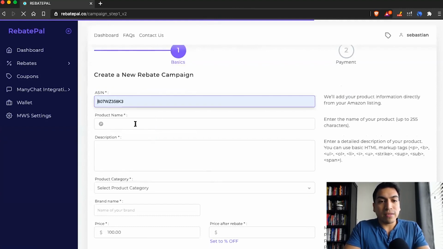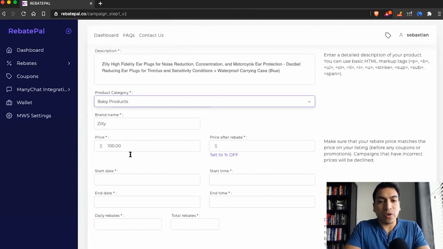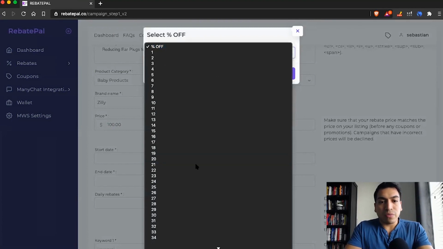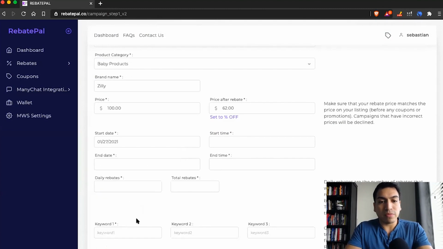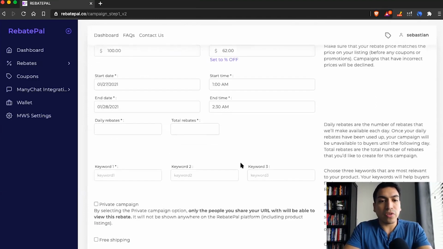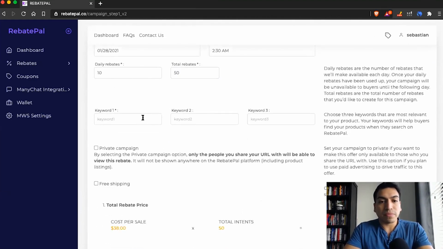You just go ahead and put an ASIN, product name. You can select the category. Let's just put this for an example. Let's set the discount to, let's do 38%, apply. You can put your start date. Let's just put this date, 1 a.m. We really wanted to offer flexibility to all Amazon sellers. And for the daily rebates, let's just say, for example, you just wanted 10, total rebates 50. We'll automatically, let's just do keywords here.